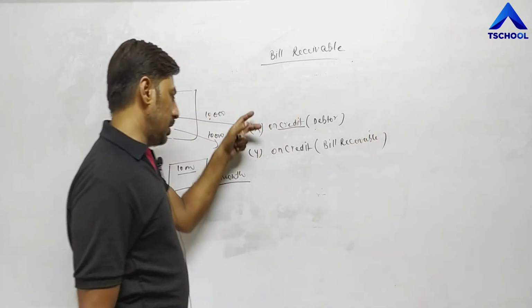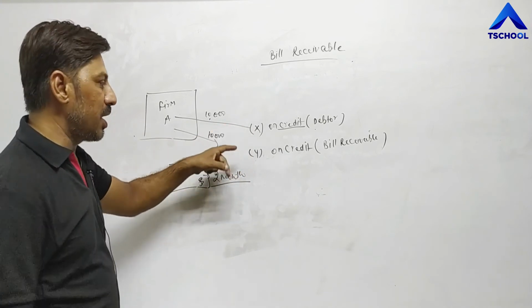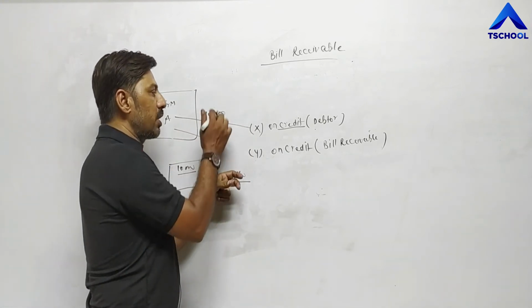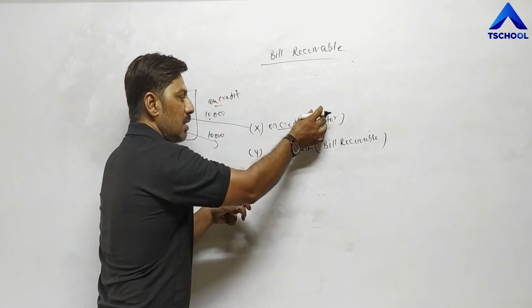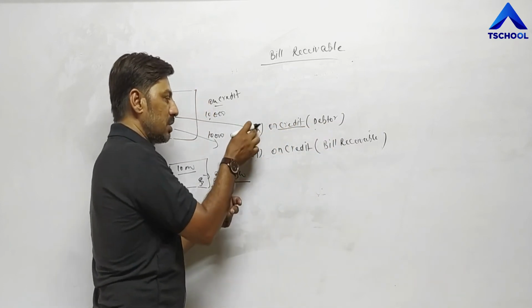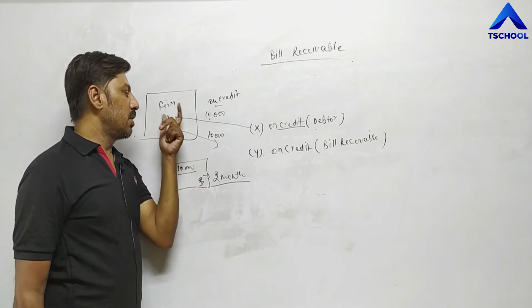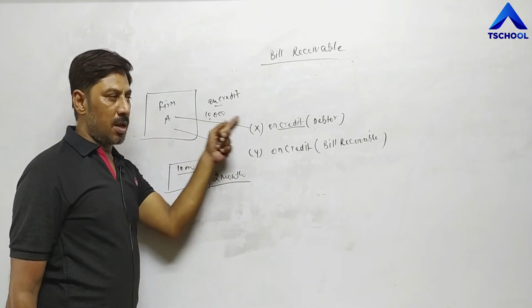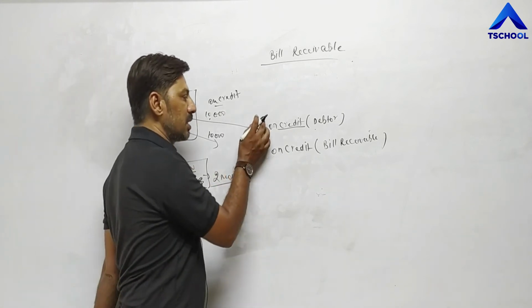So in these two examples, both X and Y are customers and to both, goods are sold on credit, but one is considered a debtor and another is considered a bill receivable. To X, goods are sold on credit but the terms and conditions are agreed orally by seller and buyer. That's why X is considered a debtor.